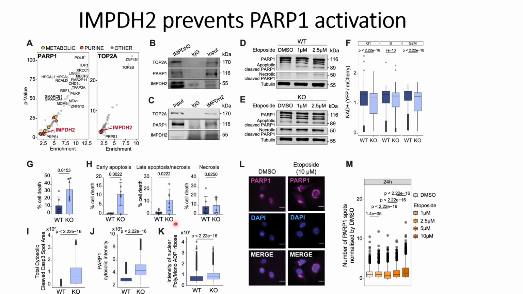Another thing that they found out is that ADP-ribose, monoADP-ribose or polyADP-ribose in the nucleus will help in the PARP activation and cause apoptosis.